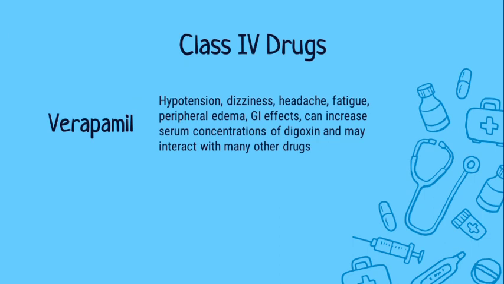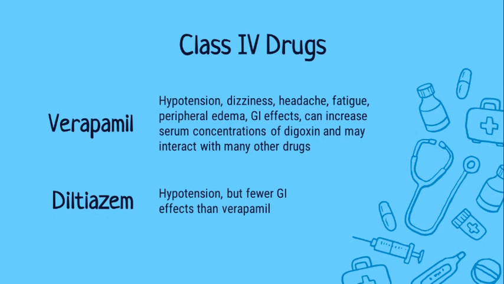Then the class 4 drugs or the calcium channel blockers. It has verapamil and diltiazem. Verapamil has adverse effects like hypotension, dizziness, headache, fatigue, peripheral edema, gastrointestinal effects, and can increase serum concentration of digoxin and may interact with many other drugs. Then diltiazem. It has an adverse effect of hypotension but fewer gastrointestinal effects than verapamil.